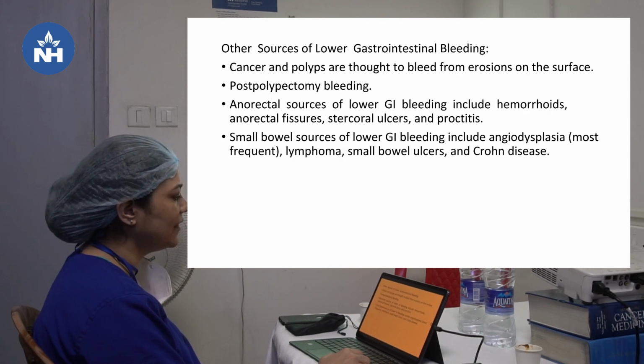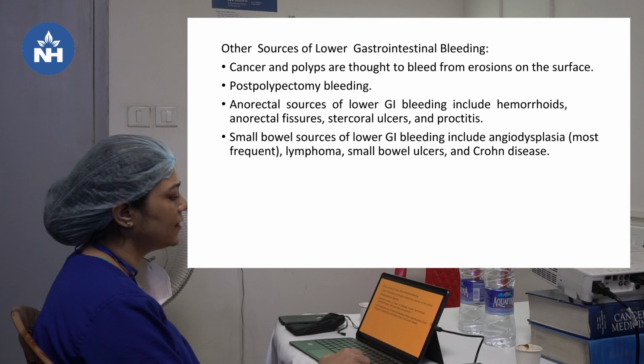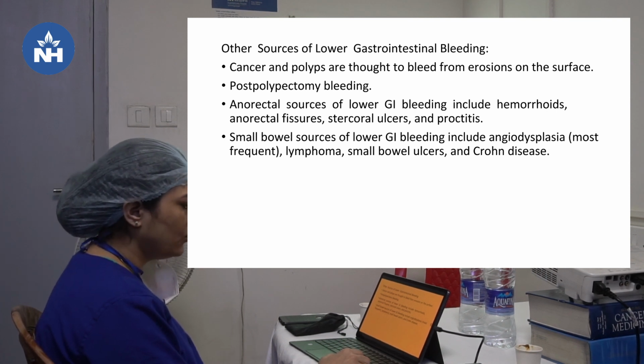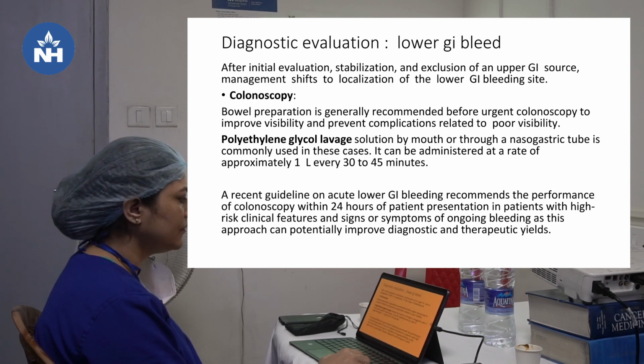Other sources are cancer and polyps, post-polypectomy bleeding, anorectal sources including hemorrhoids, anorectal fissures, solitary rectal ulcer and proctitis, and small bowel sources have also to be kept in mind, that include angiodysplasia, lymphomas, small bowel ulcers and Crohn's disease.